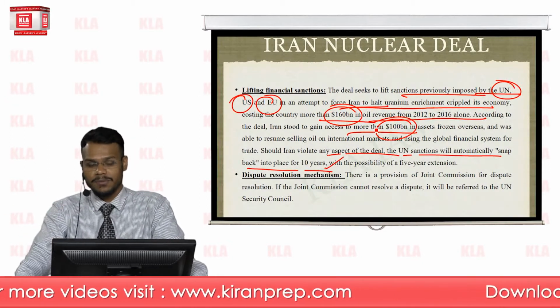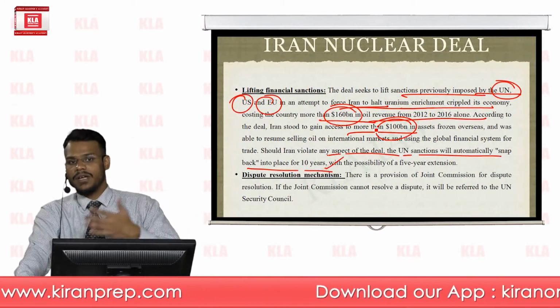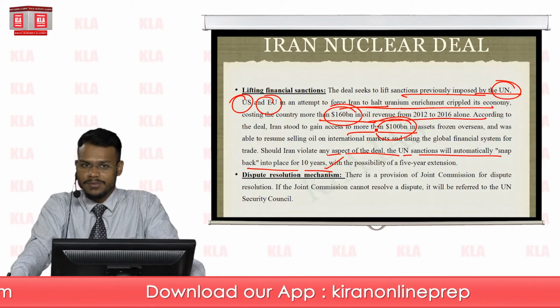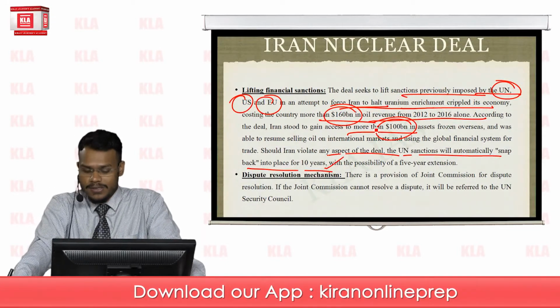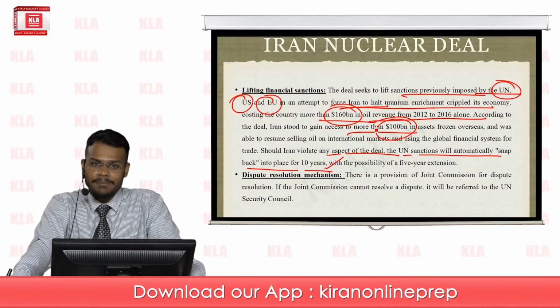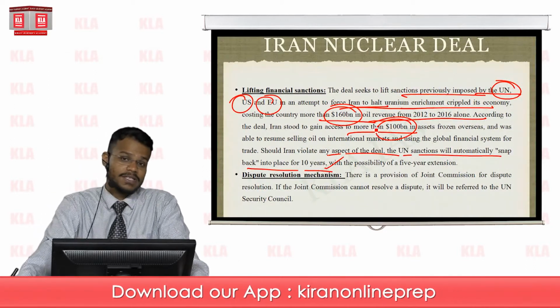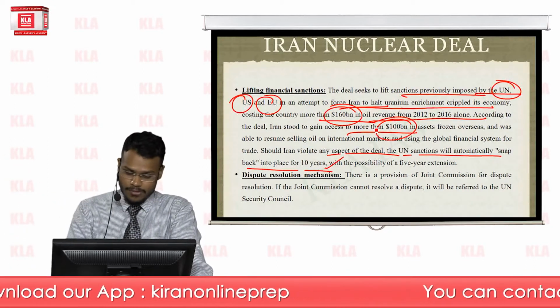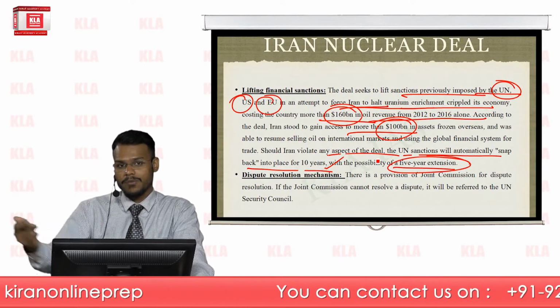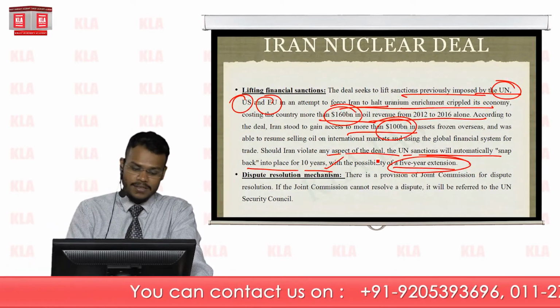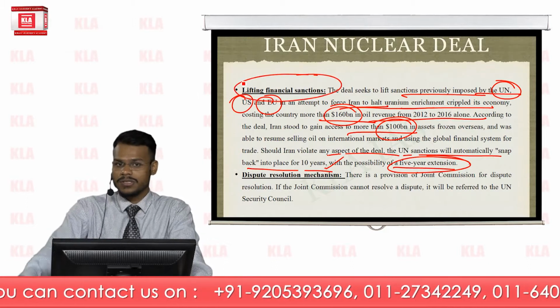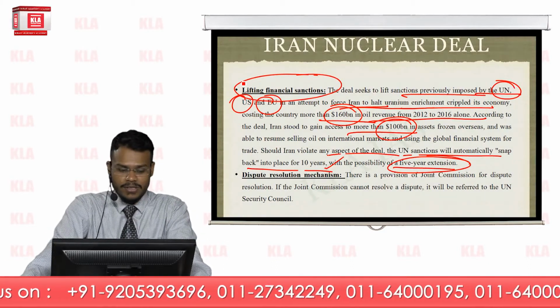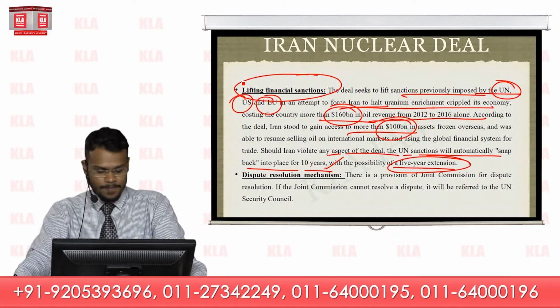And this is a very severe provision: if Iran tries to violate any of its commitments under this agreement, all UN sanctions will snap back for 10 years, which could be extended for 5 more years. So you see that lifting financial sanctions is also conditional. These are not all in one go.